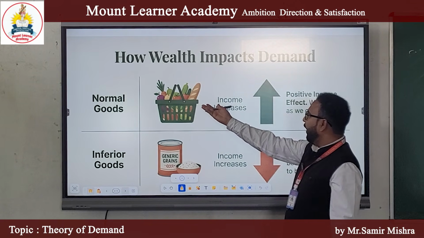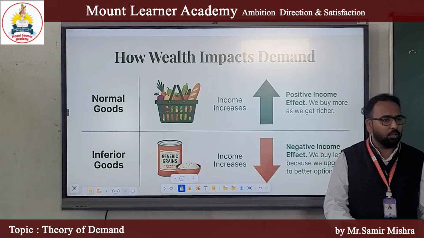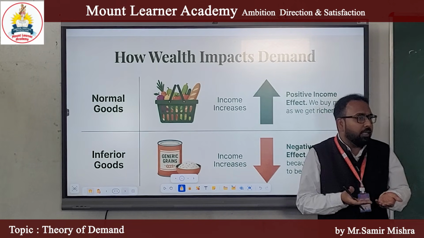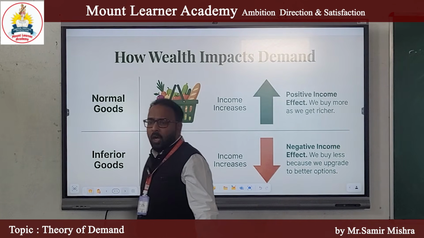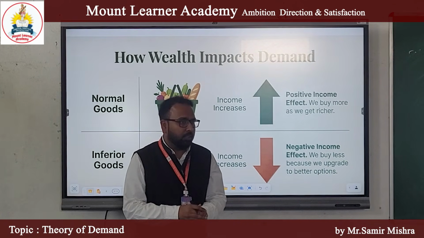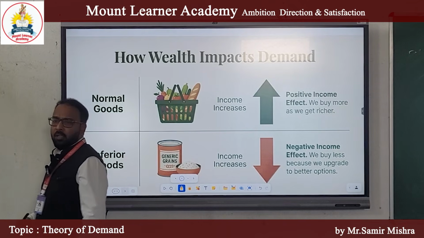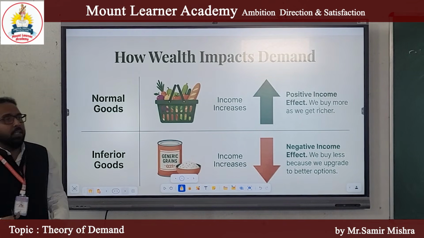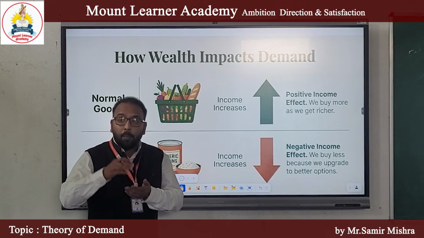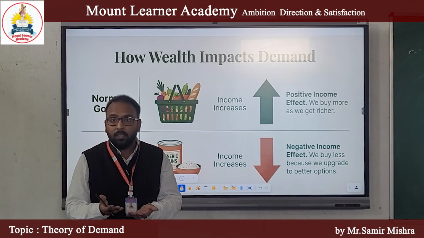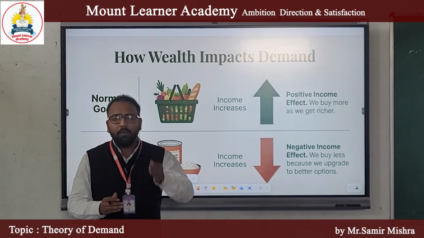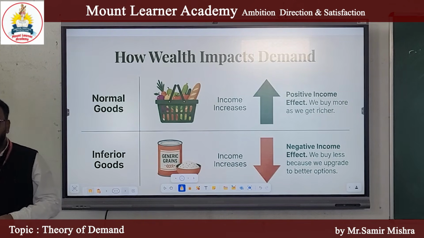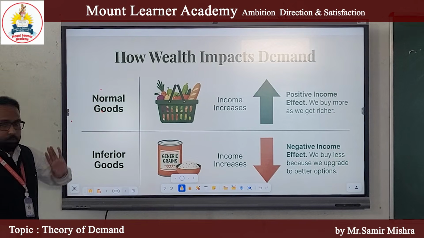You can see here, like vegetables and fruits, these are normal goods. As our income increases, our demand also increases. For example, our income is 50,000 monthly and we are demanding apples. Our income increases to 80,000, so we will demand apples of better quality. So when our income increases, demand also increases, and when income decreases, we will decrease its demand. That is called normal goods.